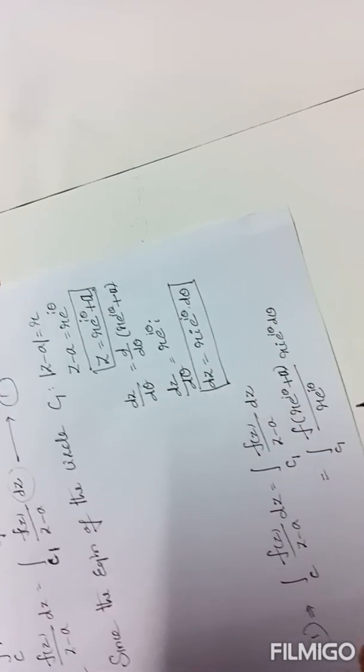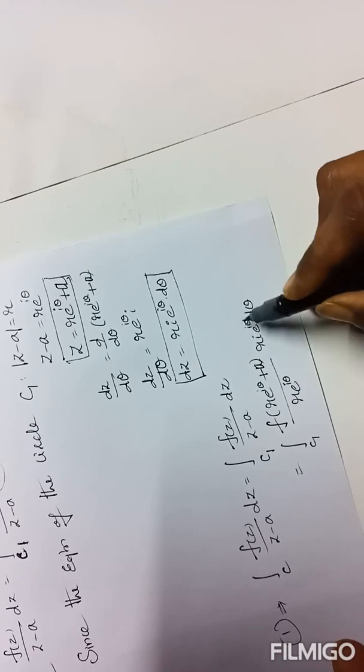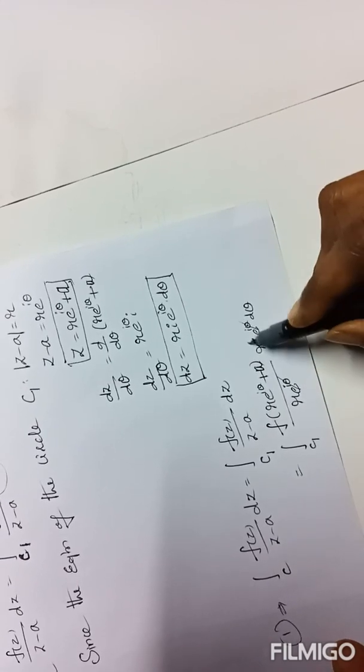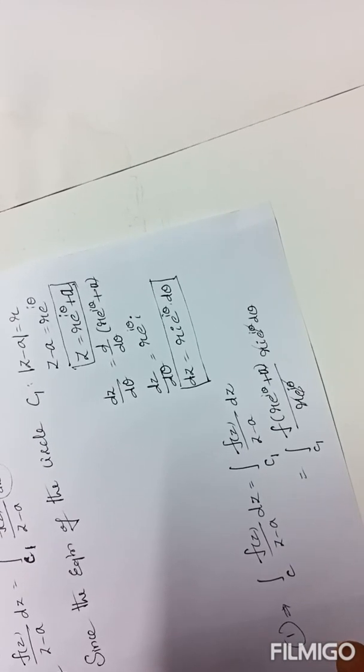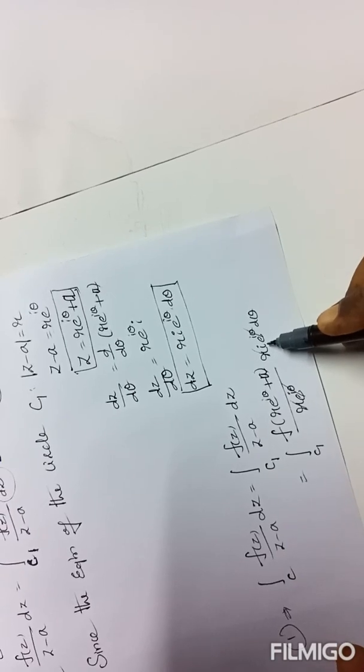Now this is a purely ordinary integral problem. Now e power i theta and r cancel, and i is purely a constant.